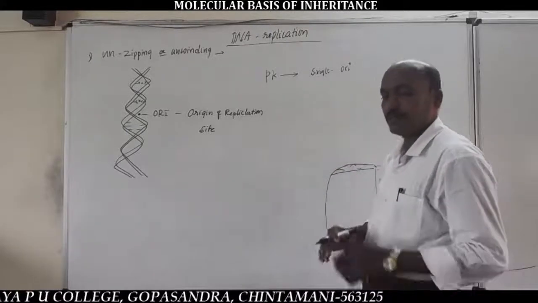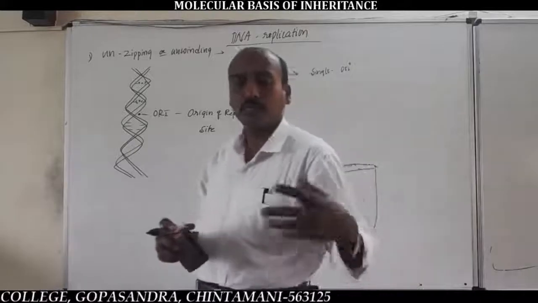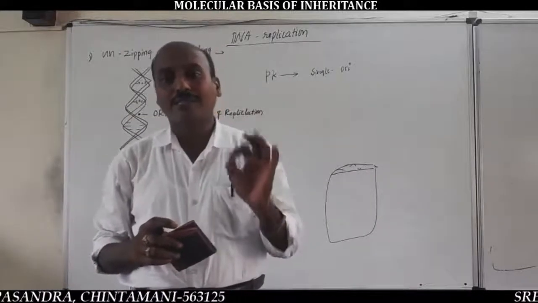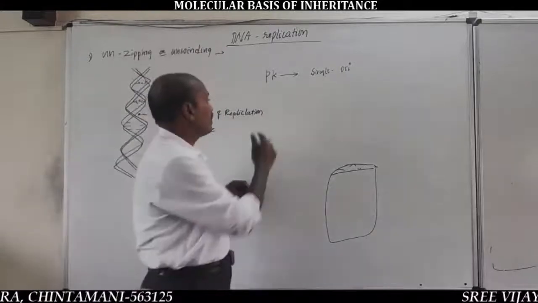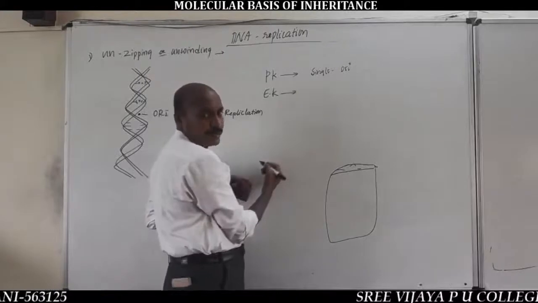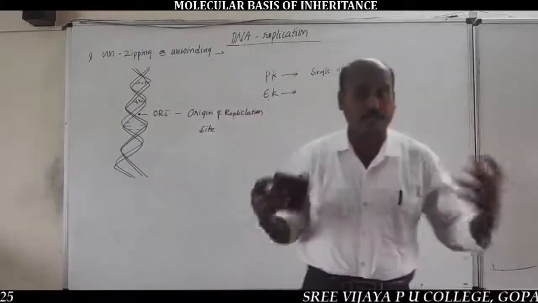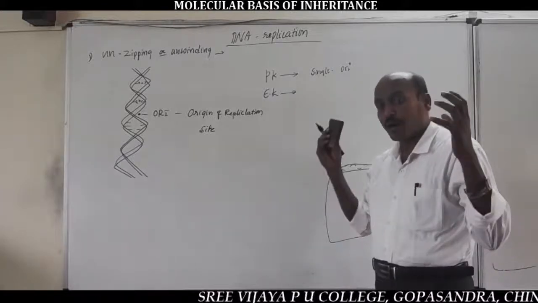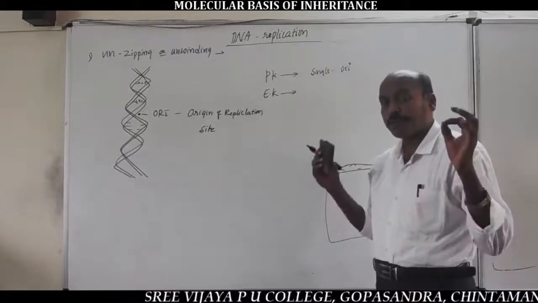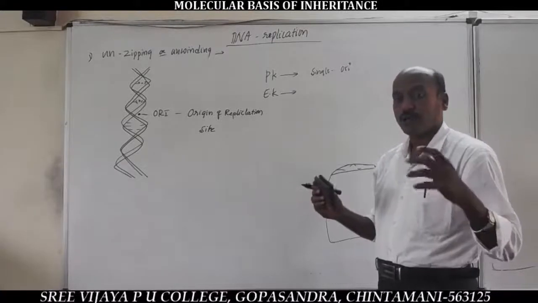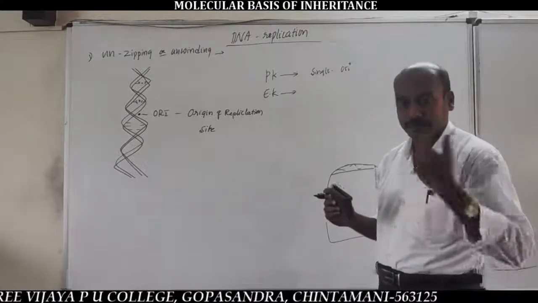For example, E. coli bacteria, Escherichia coli, has a single ori site on its DNA. While in eukaryotic cells, in eukaryotic DNA, there are many ori sites on the DNA, and from all ori sites the replication or separation or unzipping process occurs simultaneously.